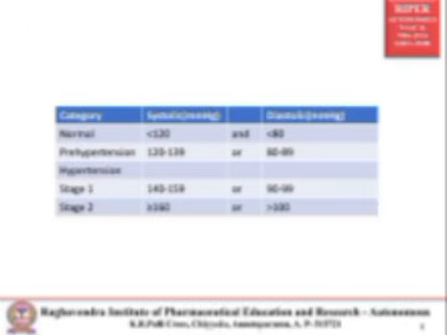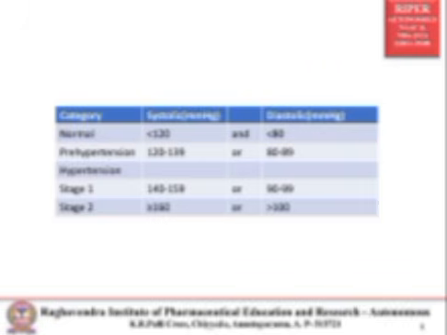Next, the classification. There are two measurements: systolic blood pressure and diastolic blood pressure. Normal systolic blood pressure is less than 120, and normal diastolic is less than 80. Pre-hypertension, the starting stage of hypertension, is systolic 120 to 139 and diastolic 80 to 89.